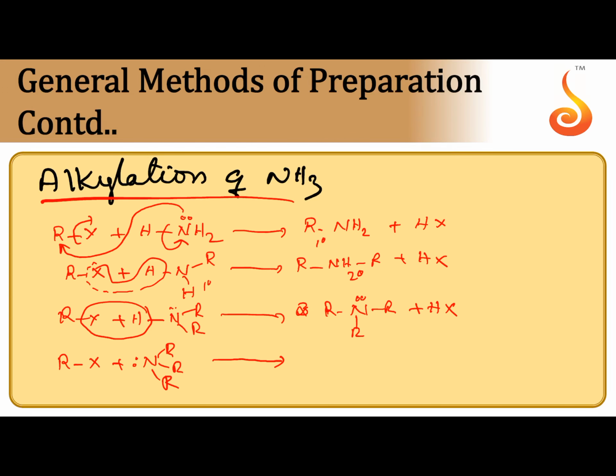But since hydrogen is not there at nitrogen, HX is not formed. A quaternary ammonium ion is formed. One of the bonds is a dative bond. Since this nitrogen is an ammonium ion, it attracts X minus. So this is a salt, a quaternary ammonium salt.